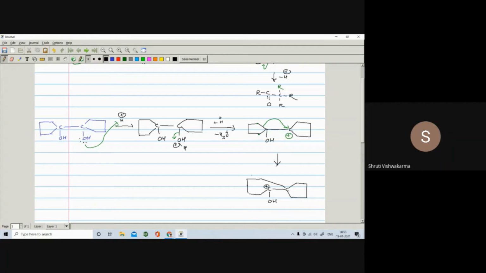As it becomes positively charged, the lone pair on the oxygen is involved in delocalization. You have two lone pairs, and one of the lone pairs is involved in delocalization. So there is a formation of a bond between this carbon and oxygen, and there is H. Now look, what is the size of the ring? The size of the ring is 6-membered. So you have to write down the same thing. Okay, in the next step you write the same thing.